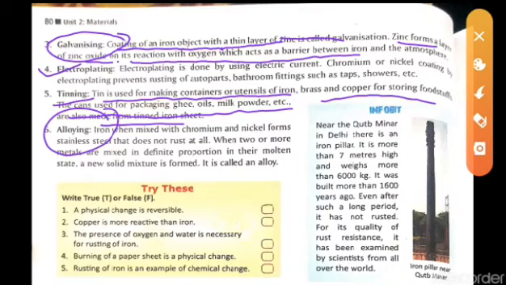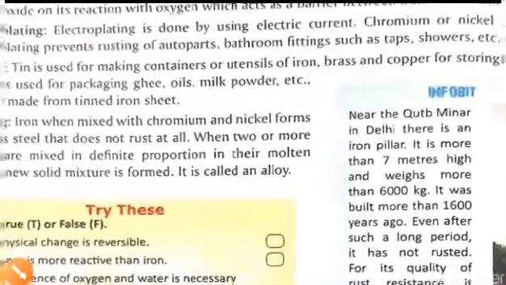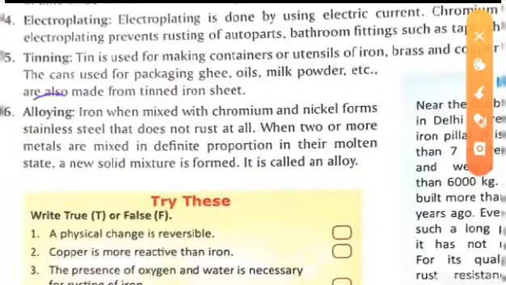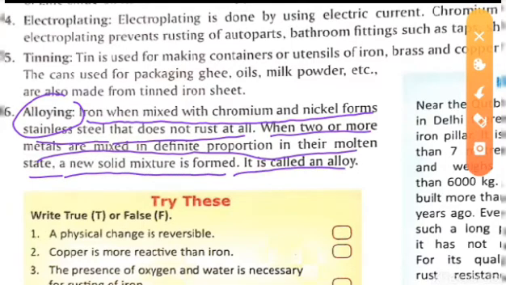The last one is alloying. So what is an alloy? An alloy is a mixture of two metals. Let's see what is written in the alloy part. When iron is mixed with chromium and nickel, it forms stainless steel that does not rust at all. So when two or more metals are mixed in definite proportion in their molten state, a new solid mixture is formed, that is called an alloy.